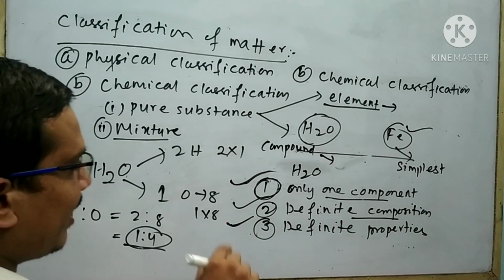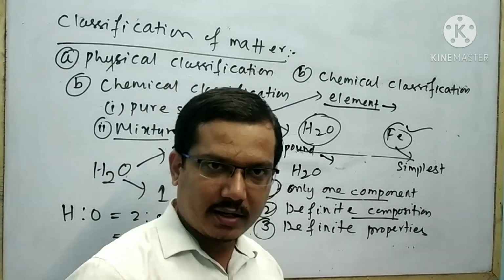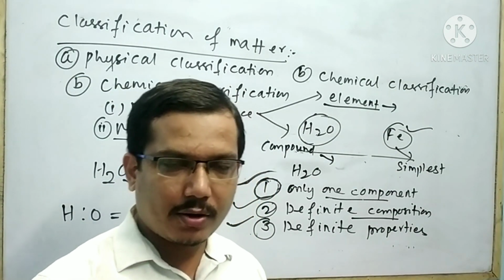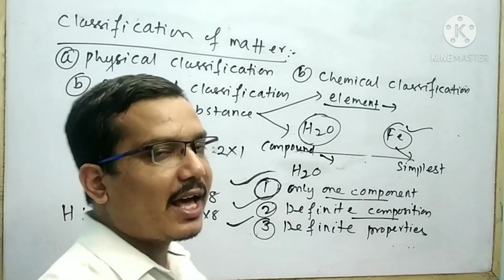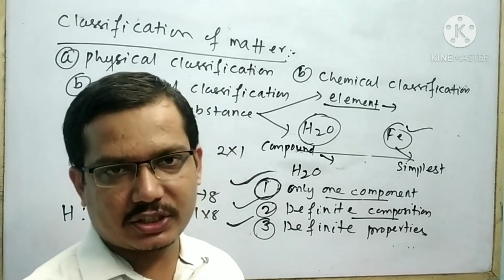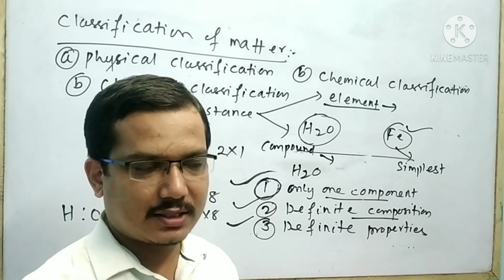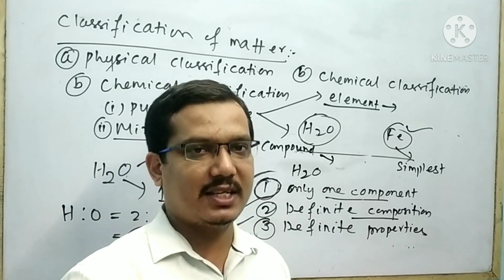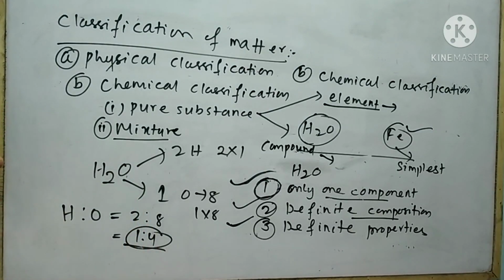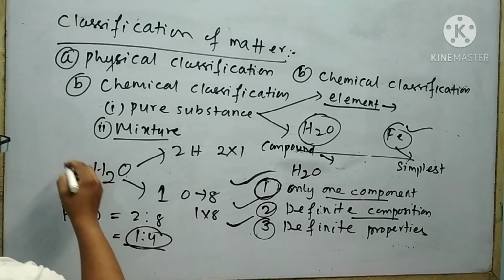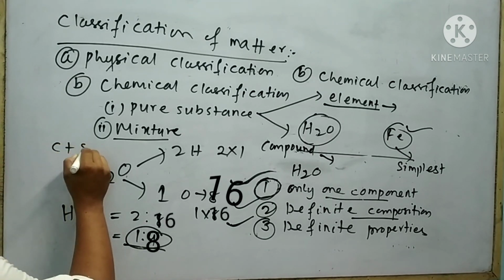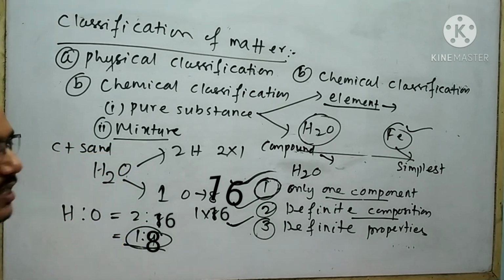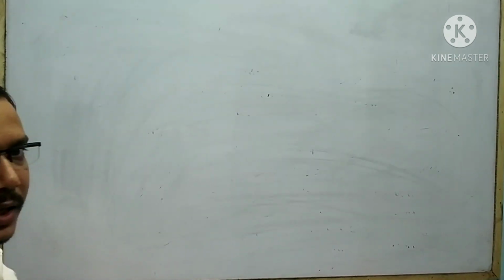A mixture is made by two or more elements or two or more compounds, but they are not in a fixed ratio by mass. That means the ratio may change. Take an example of a mixture of carbon and sand. This is an example of a mixture.